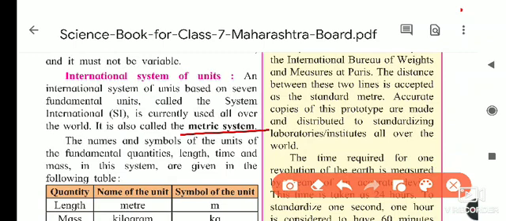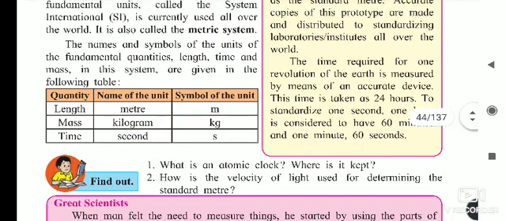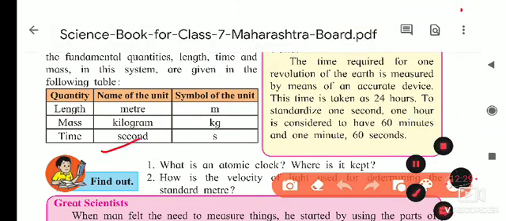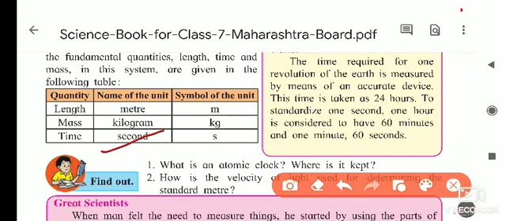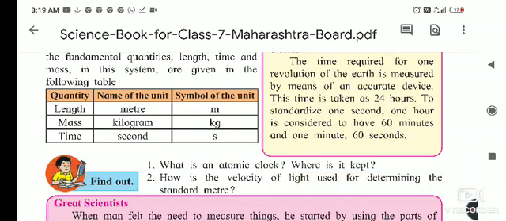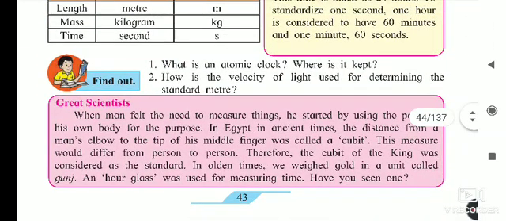Then the international system of units, that is the metric system, is important. It is an international system of units based on the 7 fundamental quantities, and nowadays it is also called the metric system. That tick box question I took in today's test, only one box is extra here, that is speed, which I told you is distance upon time, and as per it we have to write this.